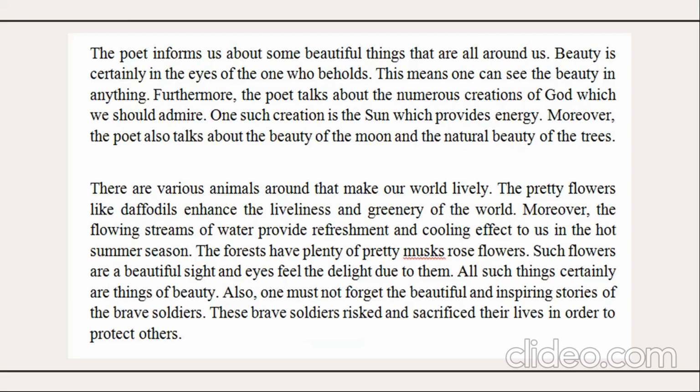There are various animals around that make our world lively. The pretty flowers like daffodils enhance the liveliness and the greenery of the world. Moreover, the falling streams of water provide refreshment and a cooling effect to us in the hot summer season. The forests have plenty of pretty musk rose flowers. Such flowers are a beautiful sight, and eyes feel the delight due to them. All such things certainly are things of beauty.